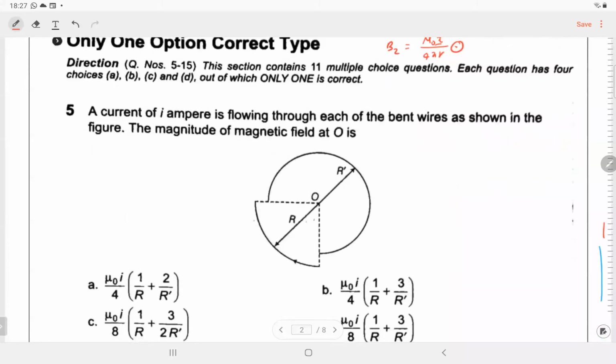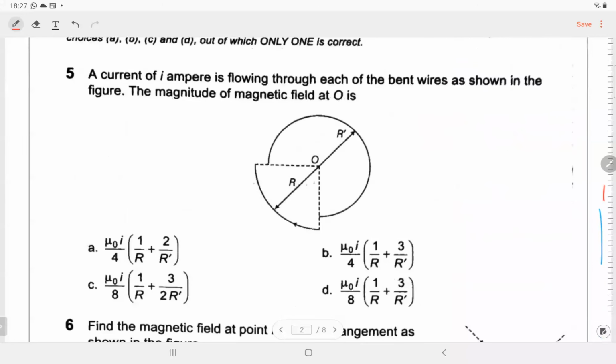We have done some such questions, so that I expect we should be able to solve this. What is in 5? There are two different circles. Dhruv, yes, sir. Magnetic field at point O in this question number 5. So there are two parts of the circle. Magnetic field due to curve 1, which is a quarter circle, and magnetic field due to curve 2, which is a 3/4 of a circle. Right? Start.